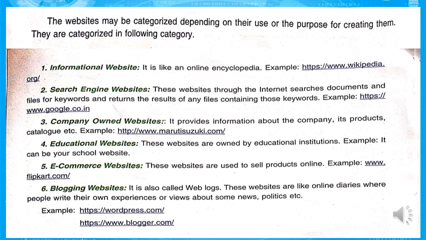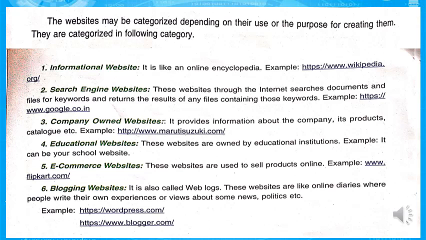Okay, and third is company owned websites. They provide information about the company, its products, catalog, etc. For example, www.marutisuzuki.com. Do you have an idea what Maruti Suzuki is? Maruti Suzuki is a company making cars and bikes, and they have catalogs and car categories, with different types of categories in a car. So these company websites describe only the company information, company products and catalogs. In this way, this is a company owned website.